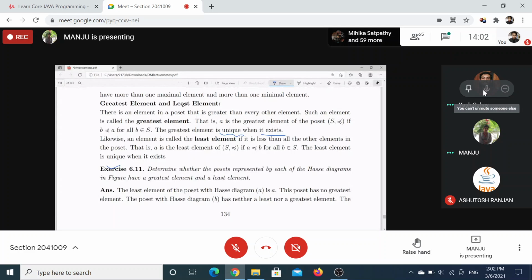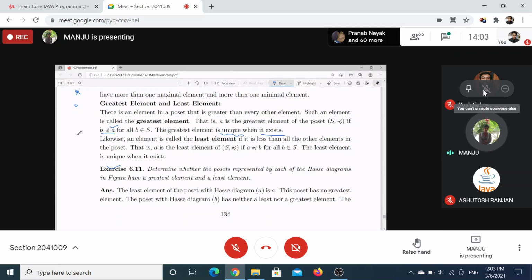A maximal element is an element above which there is no other element, that is, it is not related to any other element. This should not happen, so it should be at the top level. And the greatest element is related from all the elements. A is greatest if all elements of S are related to A.